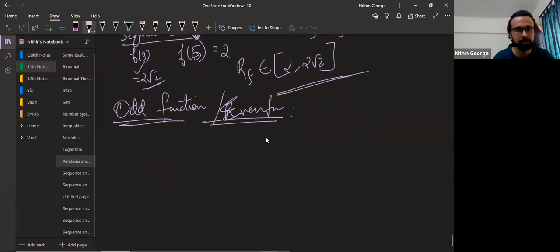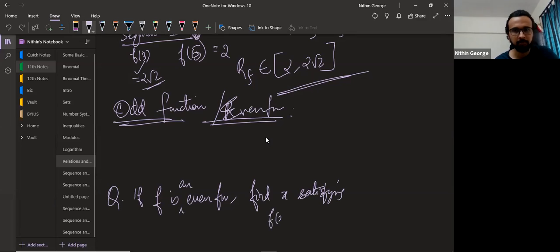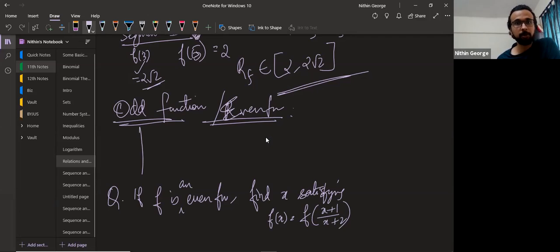One question and then use that to explain. Is an even function. f of x equal to f of plus 1 by x plus 2. Okay. So, guys, first, what is an odd function? What is an even function?